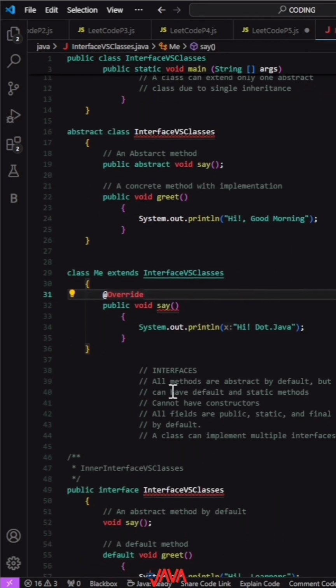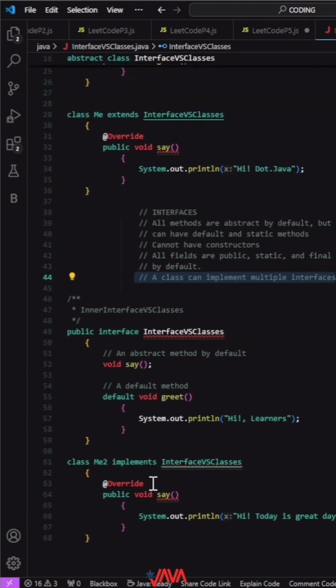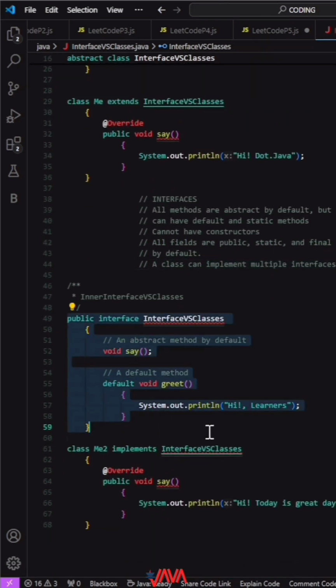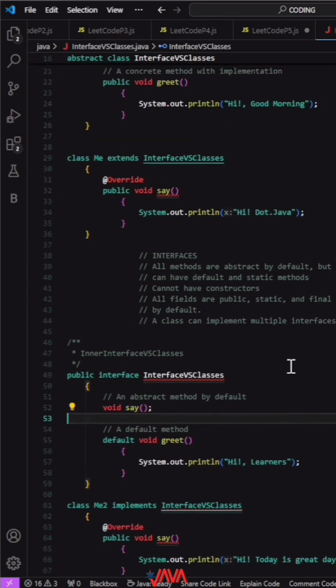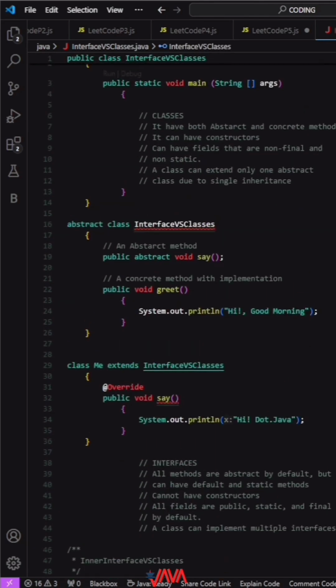Next, in an interface all methods are abstract by default, but it can have default and static methods. An interface cannot have constructors. A class can implement multiple interfaces. Here the abstract method is called by default and the me2 class implements the base. This is class versus interface.